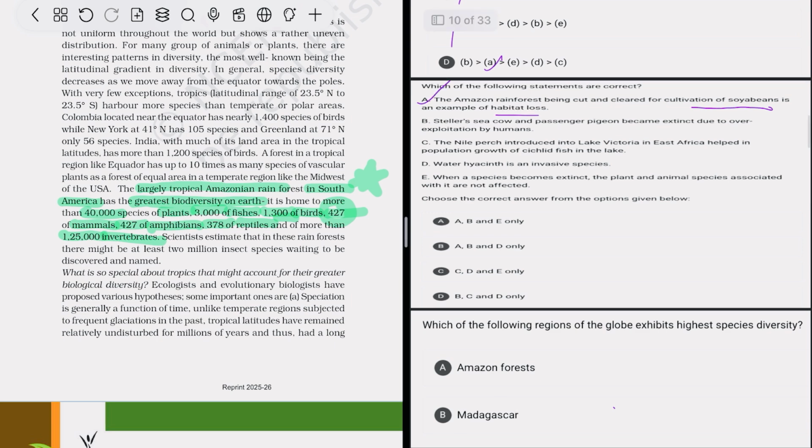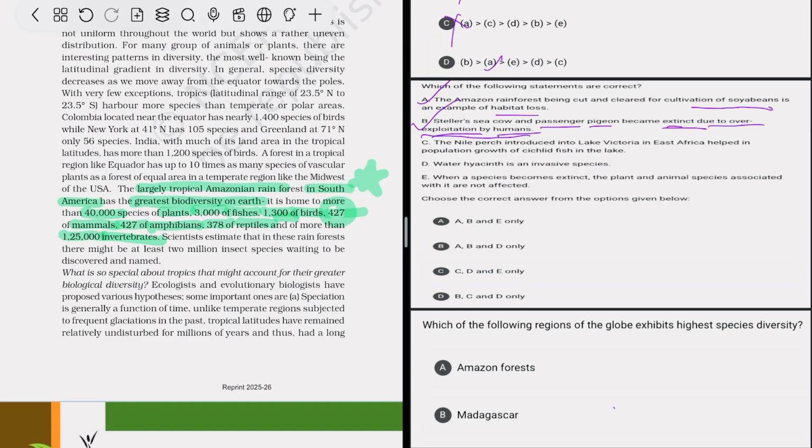After that, Steller's sea cow and passenger pigeon became extinct due to overexploitation by humans. Yes. First of all, what do you mean by overexploitation? When we use a natural resource in an unlimited way, highly excessively, that is overexploitation, usage in such a high amount that it can become extinct in the near future. So it is true that these species became extinct due to overexploitation by humans. So option B is correct.